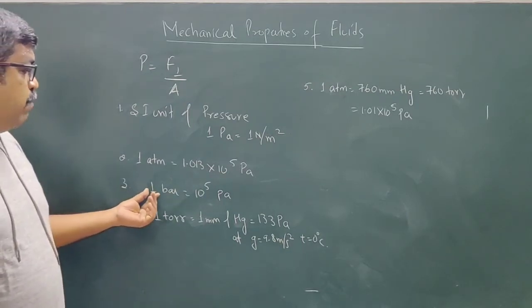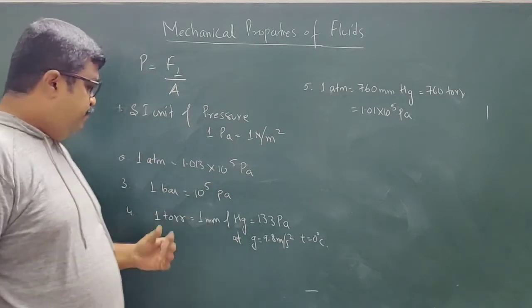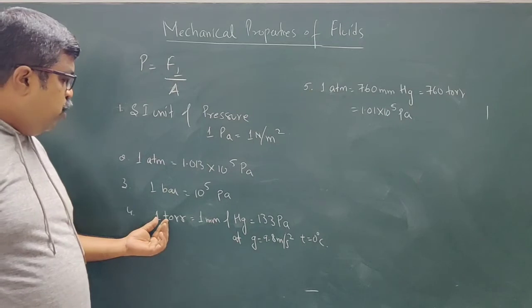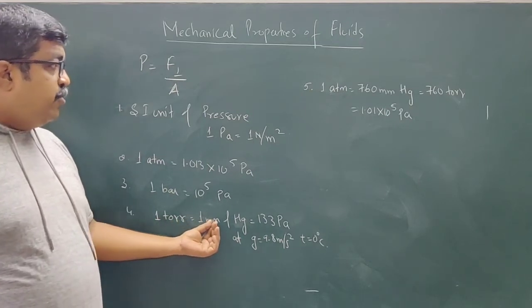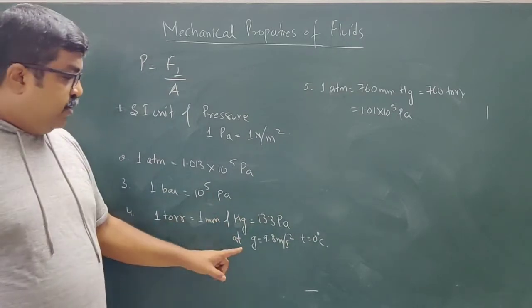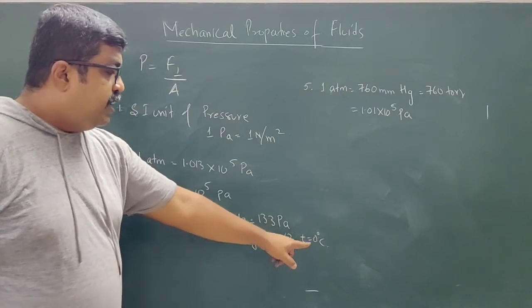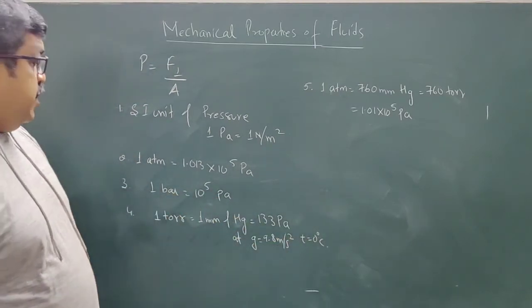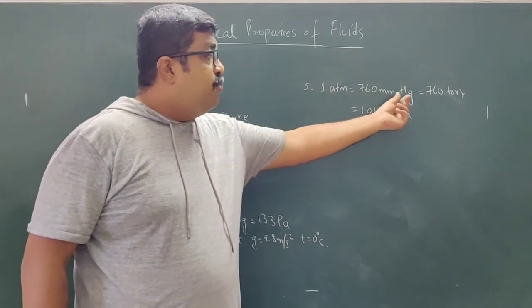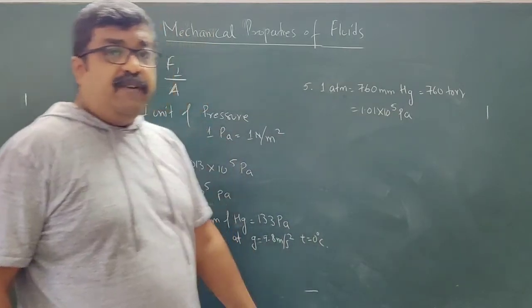Okay. 1 bar is another unit of pressure. 1 bar equals 10 power 5 Pascal. Torr is another unit of pressure. 1 torr is equal to 1 millimeter of mercury, that is equal to 133 Pascal. Here this unit is important. At g equal to 9.8 meter per second square and temperature 0 degrees Celsius, 1 atmosphere is equal to 760 millimeter of mercury, that is equal to 760 torr, that is equal to 1.01 into 10 power 5 Pascal.